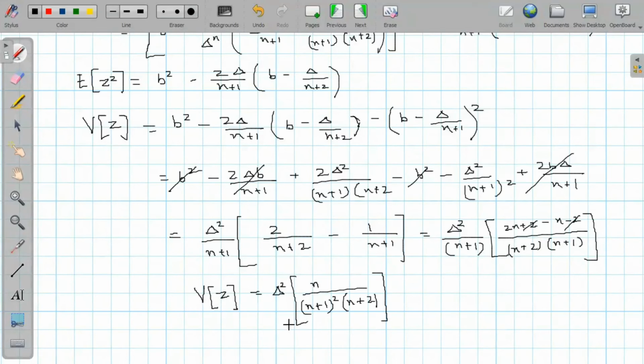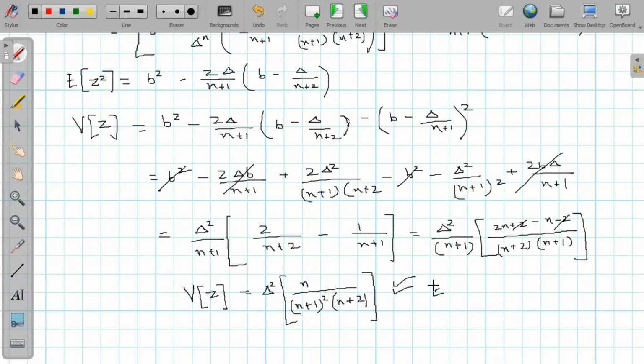So I will request you all to memorize this for faster calculation in numericals. Let me write the formula for the expectation of z also. So we calculated it earlier and it was b minus delta upon n plus 1.